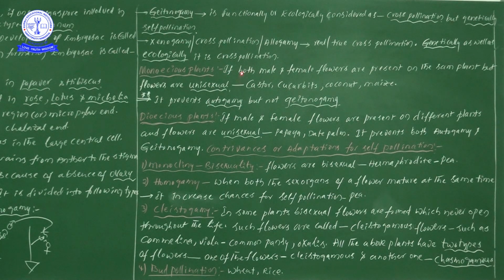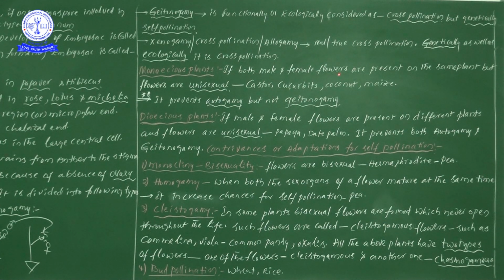Monoecious plant means, once you see, if both male and female flowers are present on the same plant, but the flowers are unisexual, which means both reproductive systems must be there, male and female reproductive systems must be there on the same plant.